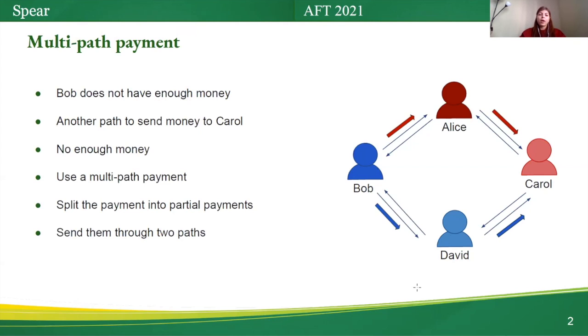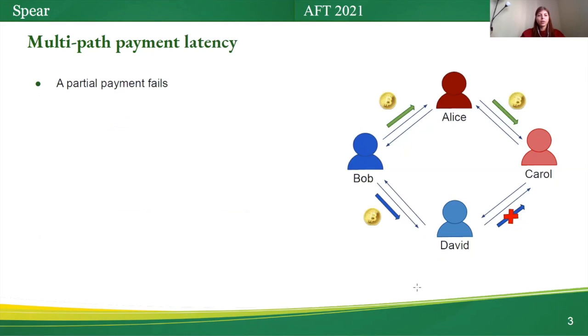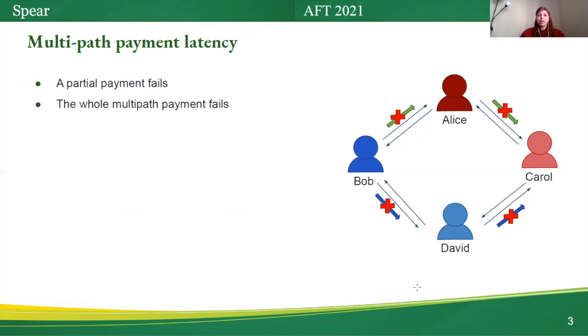In this situation, Bob can use a multipass payment and split the payment into two partial payments. Then he can send these two partial payments through these two passes. In multipass payment, if a partial payment fails or is delayed, the whole multipass payment fails or is delayed.